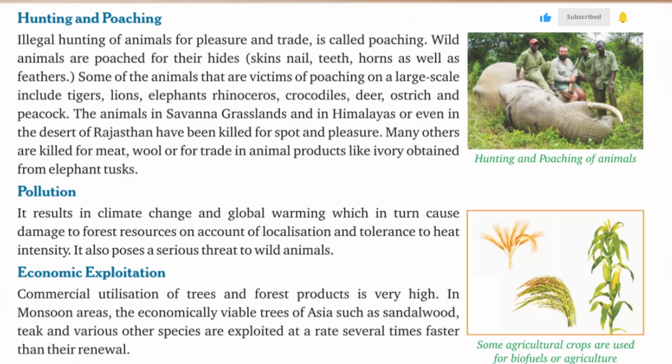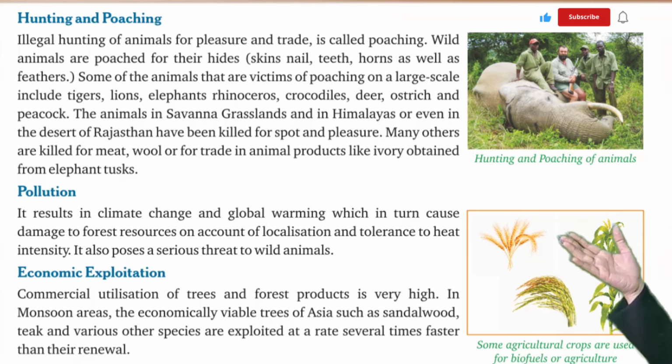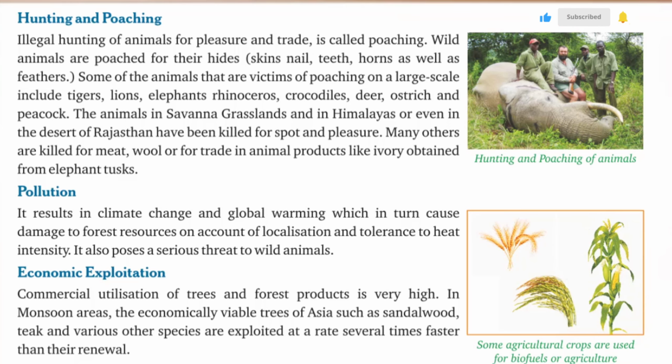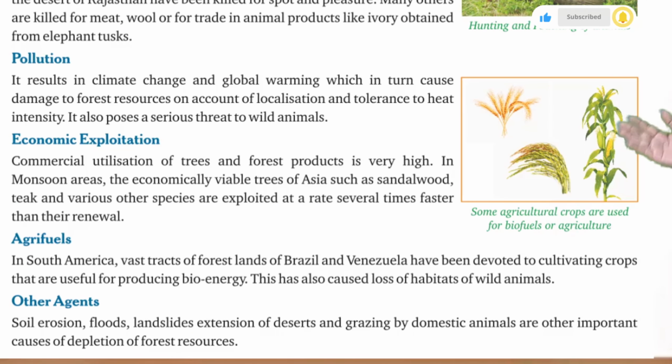Pollution. It results in climate change and global warming, which in turn cause damage to forest resources on account of localization and tolerance to heat intensity. It also poses a serious threat to wild animals. Economic exploitation. Commercial utilization of trees and forest products is very high. In monsoon areas, the economically viable trees of Asia such as sandalwood, teak and various other species are exploited at a rate several times faster than their regeneration.